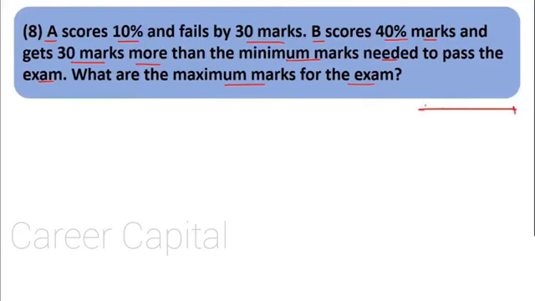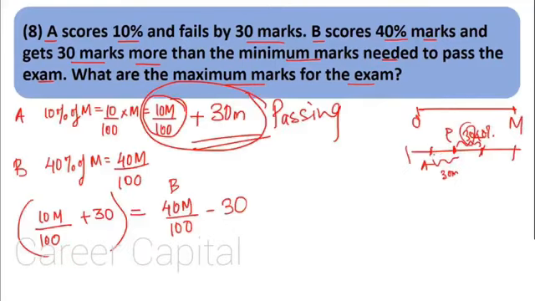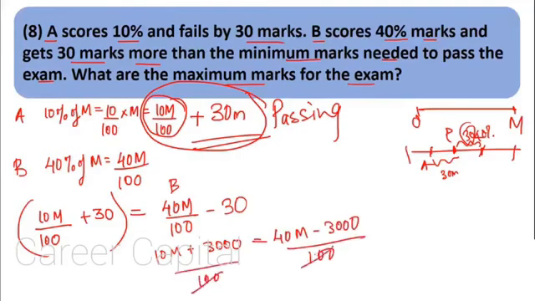So let us say this is the exam and the maximum marks, and if we add 30 marks to A's marks, A will get passing marks. Both would be equal, right? So what do we get over here? We have 10M plus 3000 equal to 40M minus 3000, divided by 100, divided by 100, that gets cancelled.